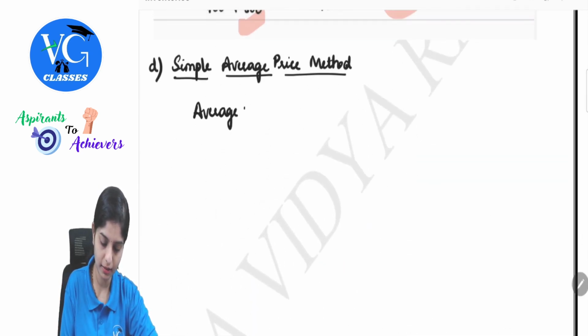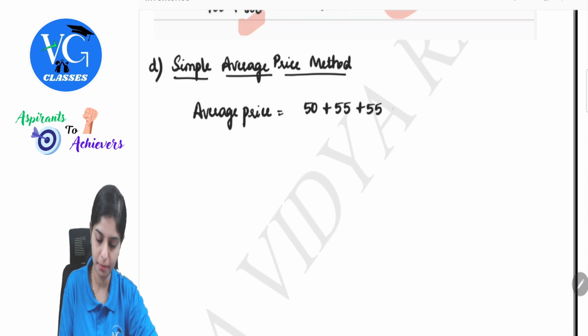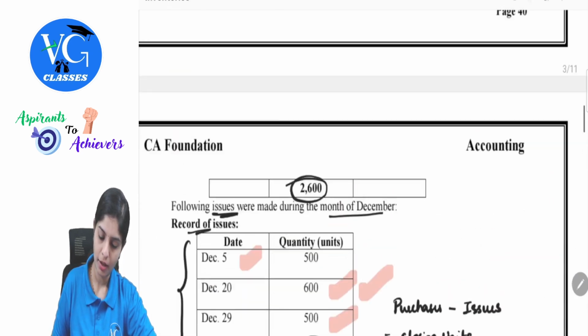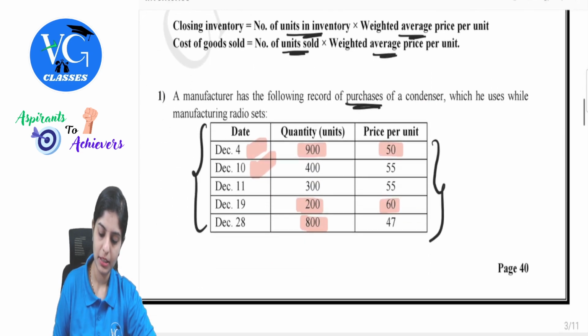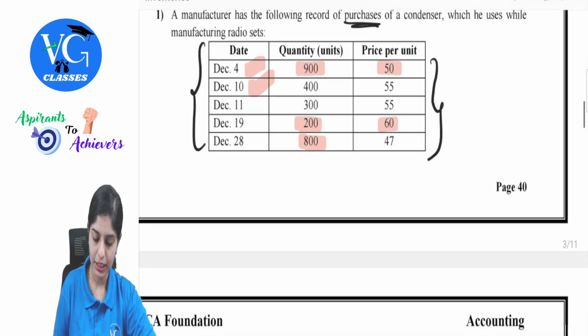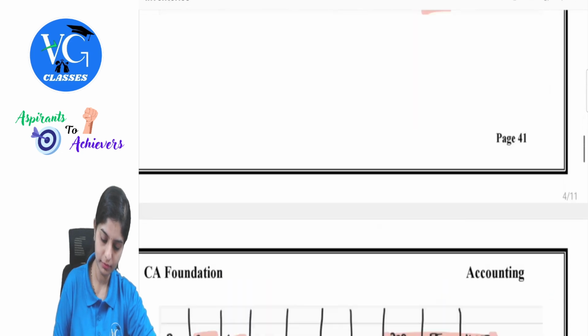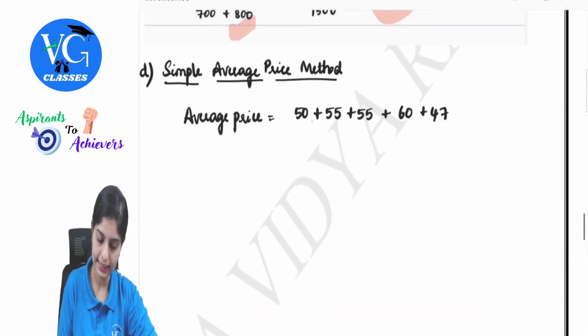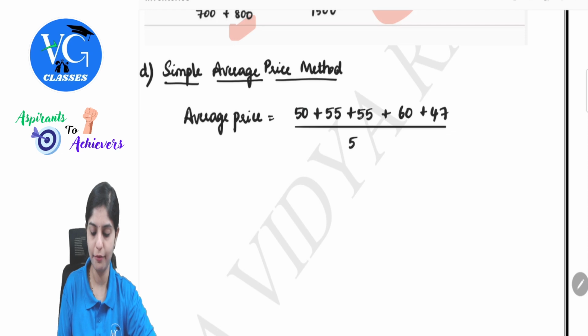Average price is equal to 50 plus 55 plus 55 plus 60 plus 47. Let's just cross check one more time. 50 plus 55 plus 55 plus 60 plus 47 divided by 5. 1, 2, 3, 4, 5.